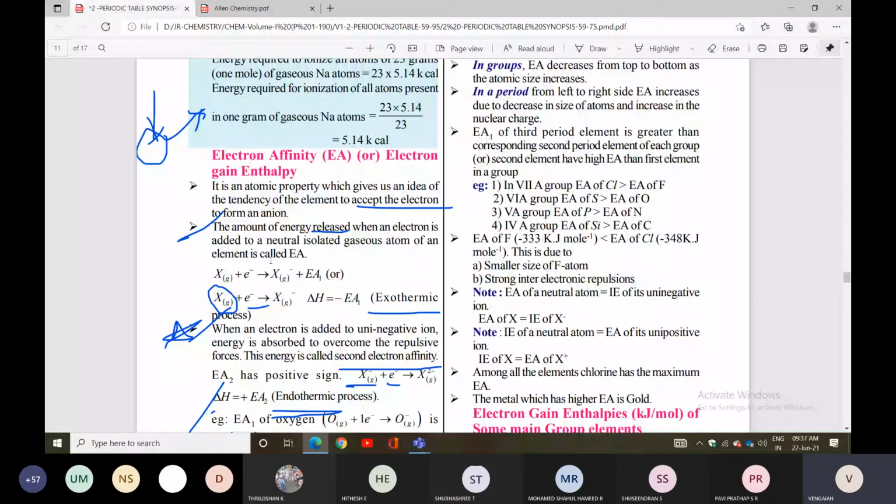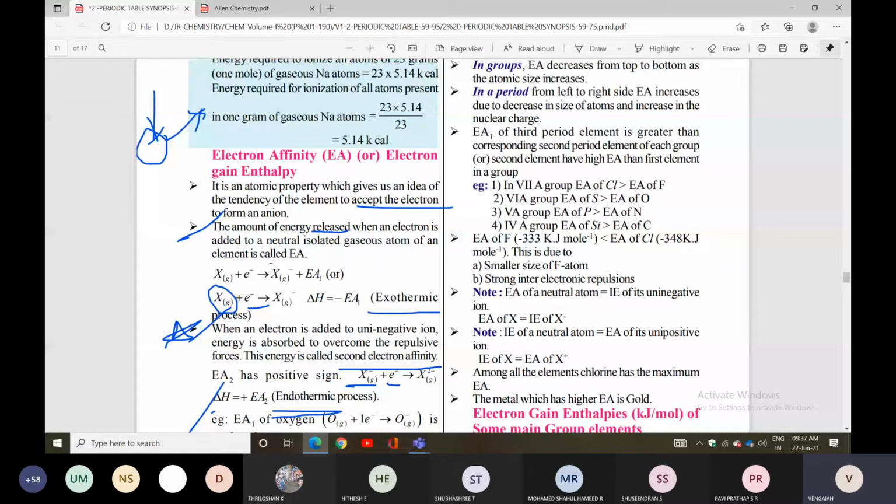Nothing but here, what will happen? Energy is required. In which condition? When a uni-negative ion is involved, energy is absorbed to overcome the repulsive forces. This energy is called second electron affinity. So it is an endothermic process.